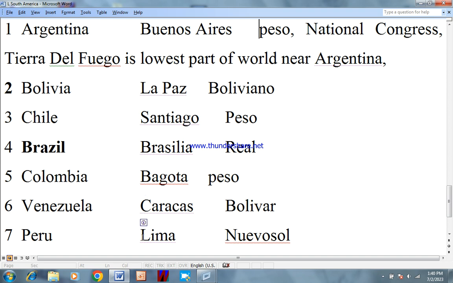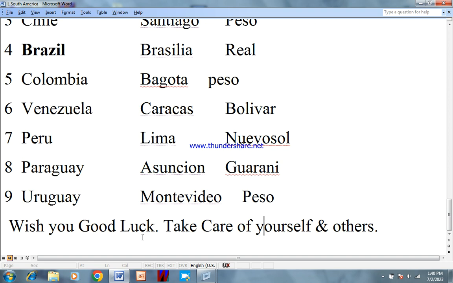Peru, and its capital is Lima, and its currency is the Nuevo Sol. Number 8, Paraguay, Asuncion is its capital. Guarani is its currency. Uruguay, Montevideo, and its currency is the peso.